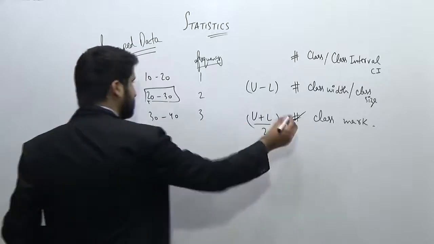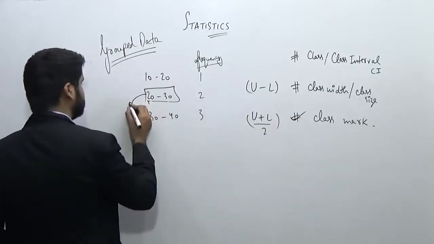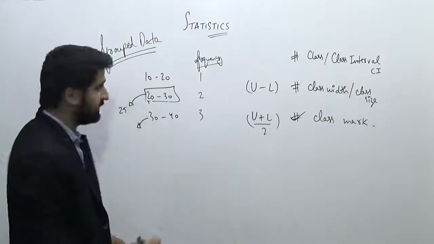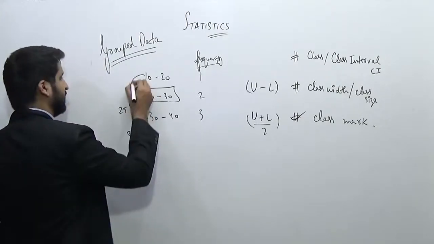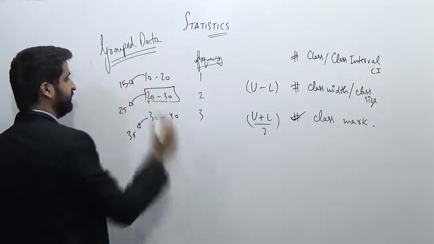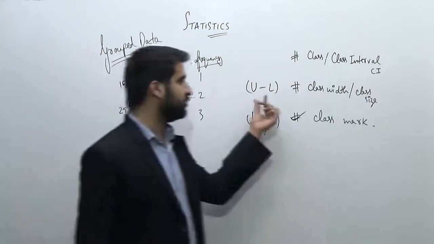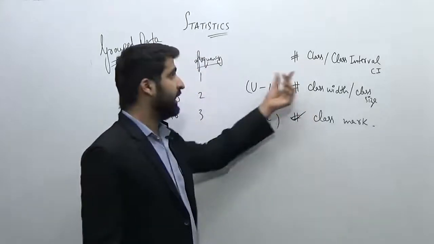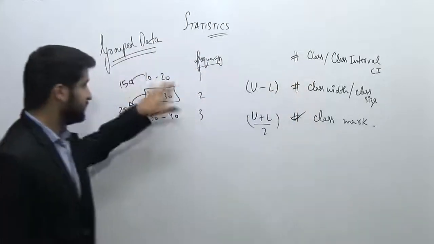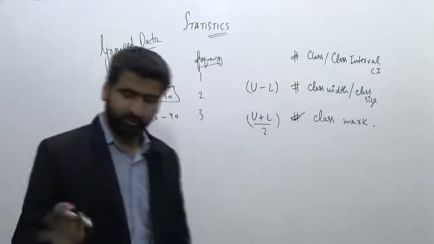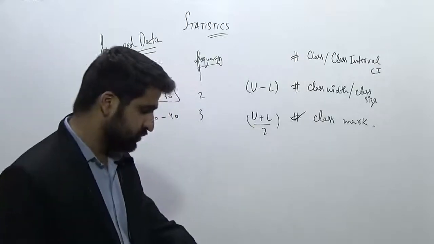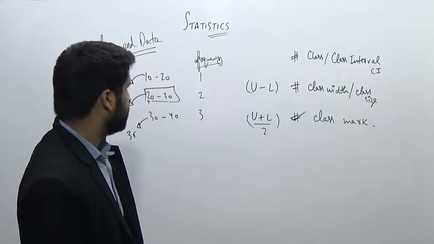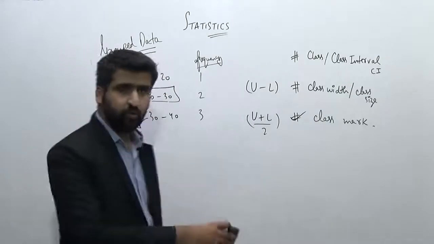So class mark in this case will be equal to 25. In this case, class mark will be equal to the mean of 30 and 40, which is 35. And the class mark of this one will be equal to 15. So class width is equal to U minus L, class mark is (U plus L) by 2, and class interval is just what we are writing like this, 10 to 20. Okay, so this is the process of writing grouped data.